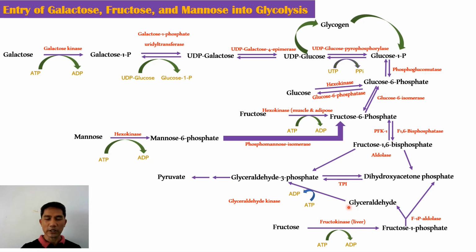So therefore, in order for the glyceraldehyde to get into glycolysis, it is phosphorylated again by glyceraldehyde kinase, and the source of phosphate is ATP. So the phosphorylated glyceraldehyde becomes glyceraldehyde 3-phosphate, which again eventually goes into glycolysis, then it will become pyruvate.